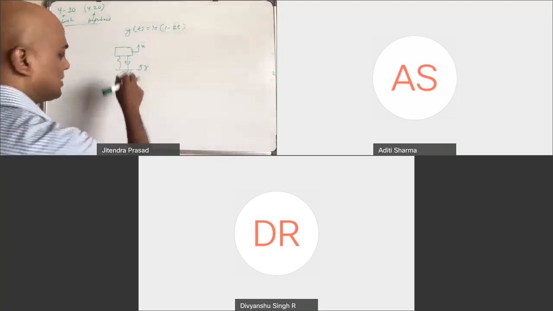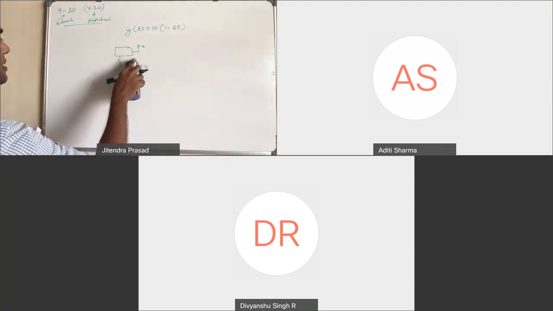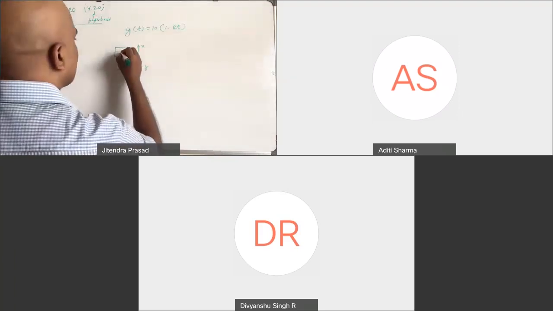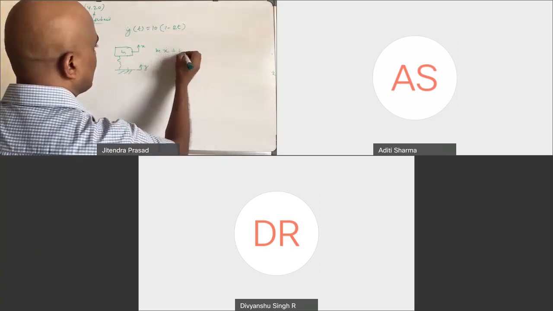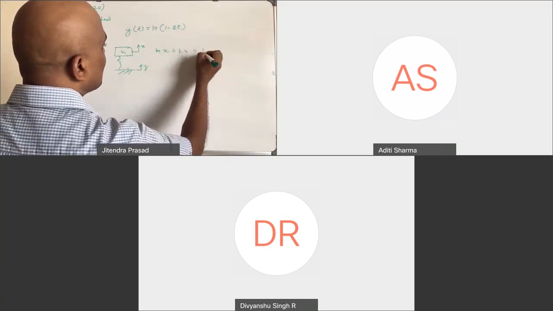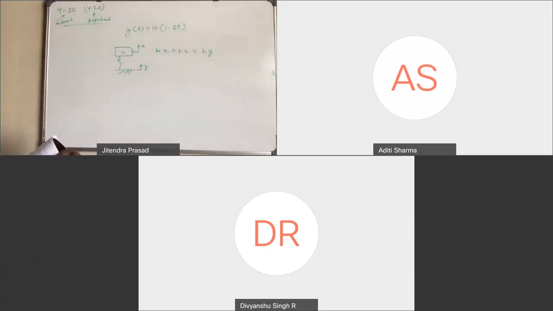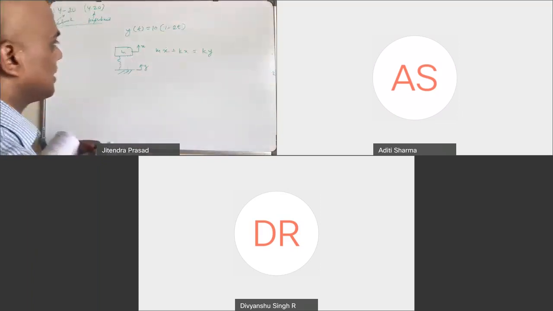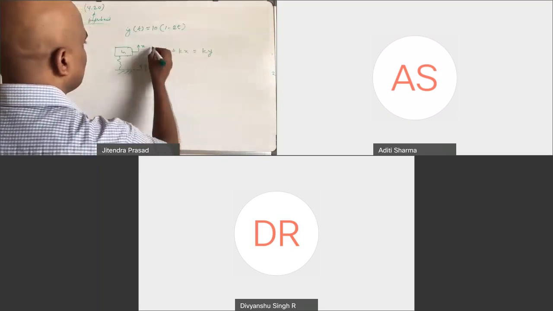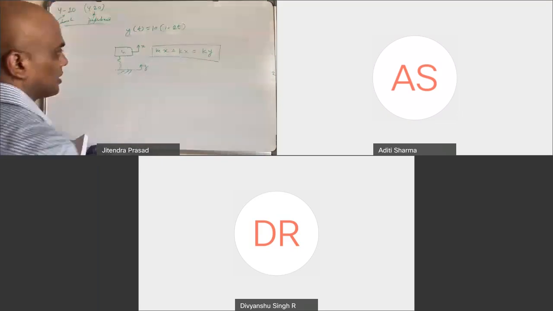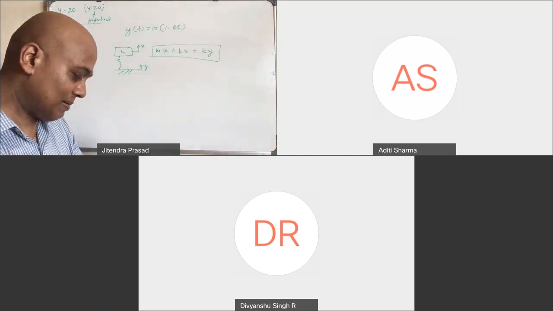Undamped, so there is no damper. Your equation will finally be m x double dot plus kx equal to ky. This is what the equation will be. You agree with me? Yes, sir.